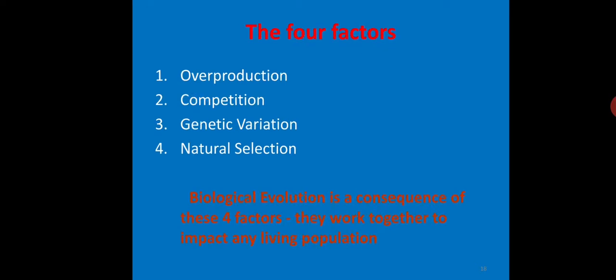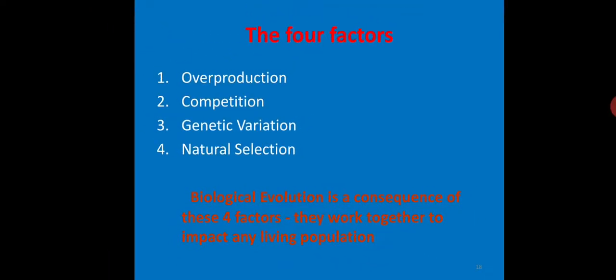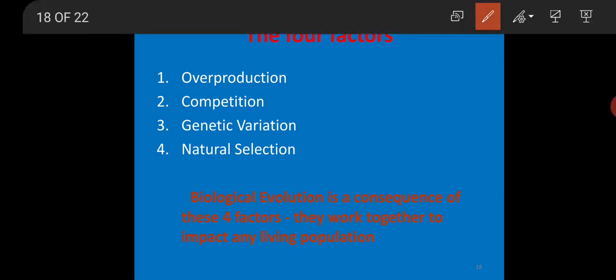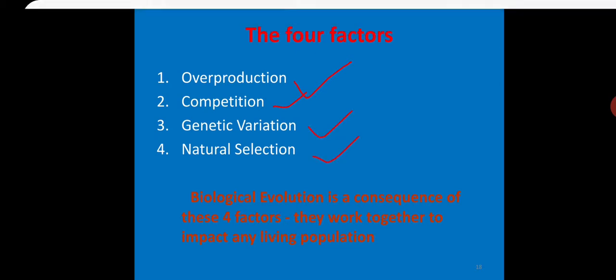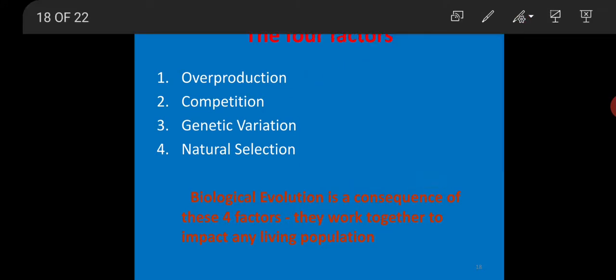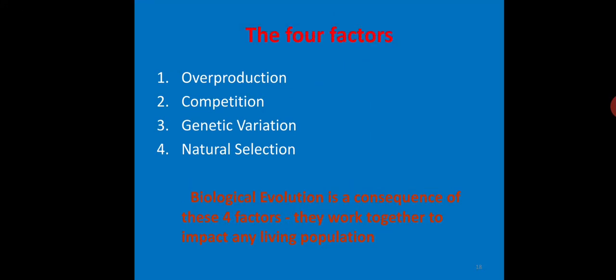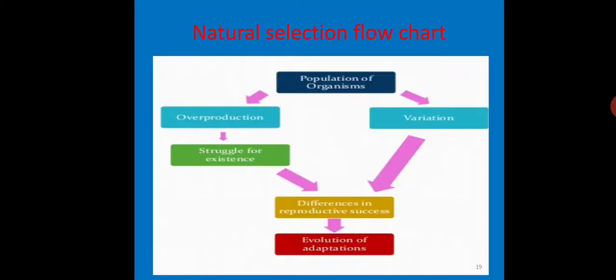So, the four factors which were explained by Darwin are overproduction, competition, genetic variation, and natural selection. So, biological evolution is a consequence of these four factors. They work together to impact any living population.